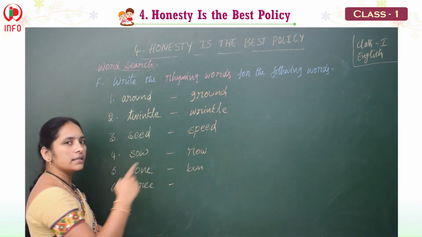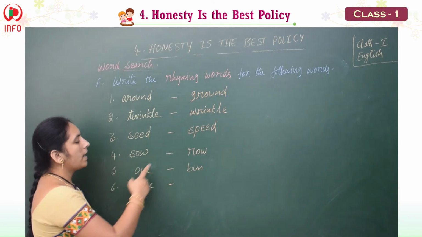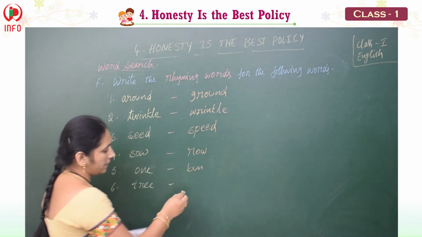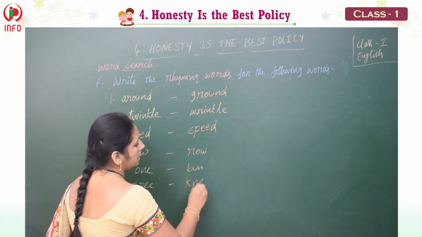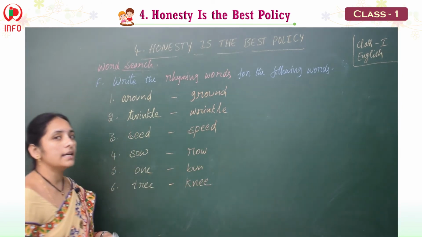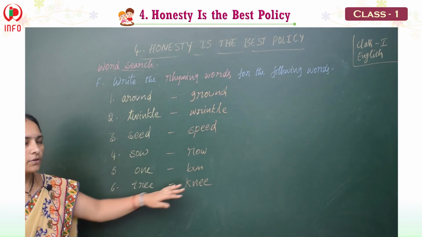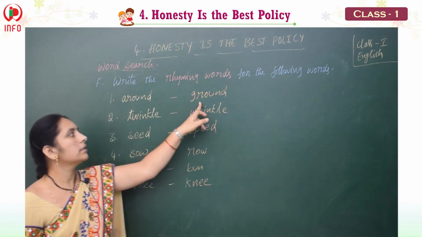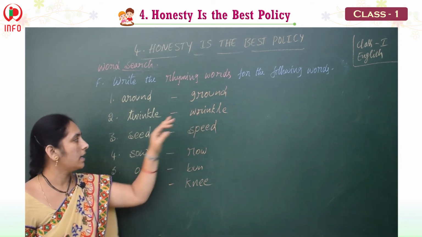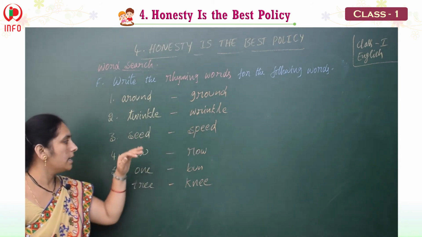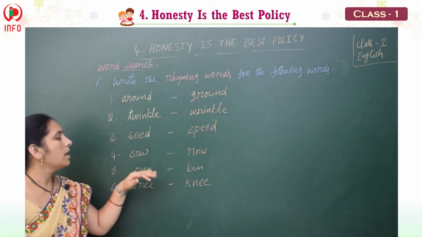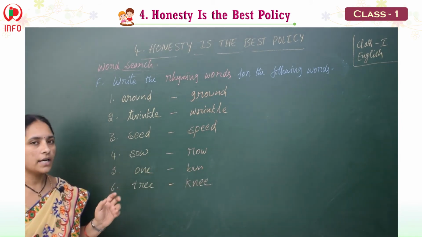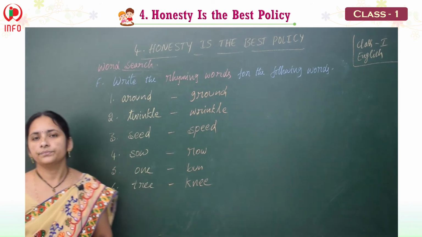Spellings different but pronunciation same. Okay. And next one, last one, what do we have? Tree, knee. So for this, E sounds. Okay. Around, ground. Twinkle, wrinkle. Seed, speed. Sow, row. One, bun. Tree, knee. Okay, children. Let's see the next one.